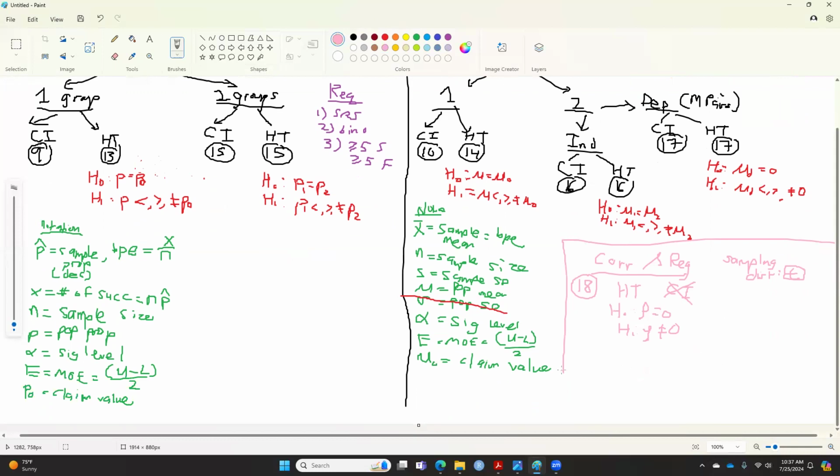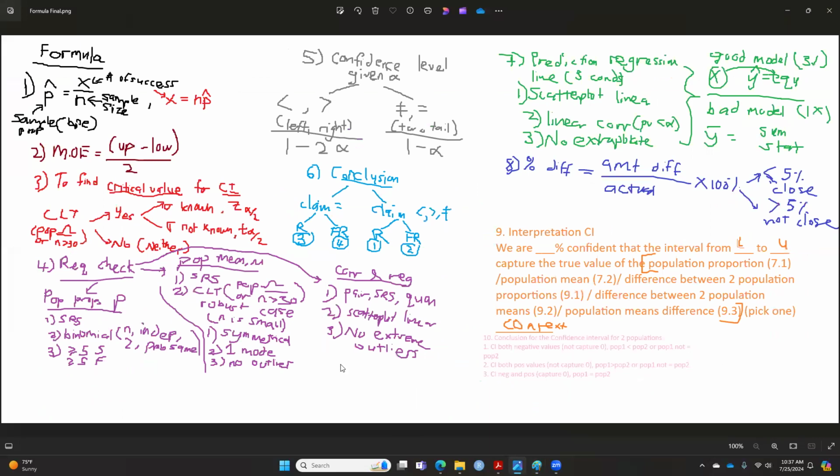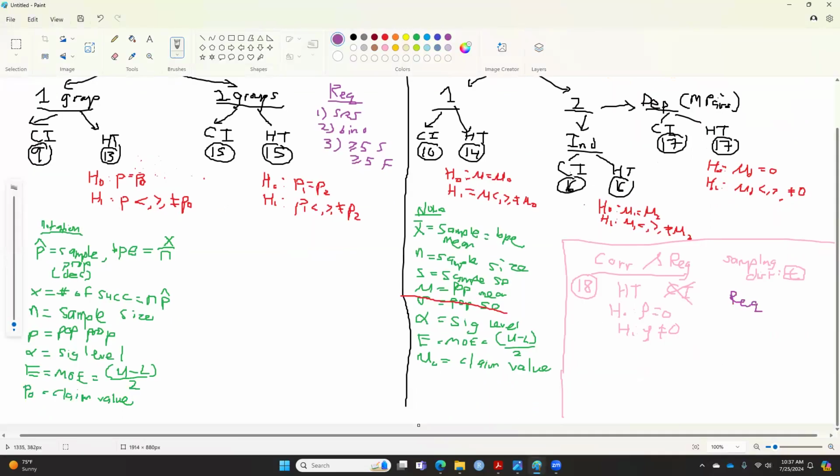Why go here to separate this fellow? Requirement, please check the requirements from the paper that we have. The requirement for correlation regression is right here. Okay, so this is the requirement for that. I will fill it in later on.